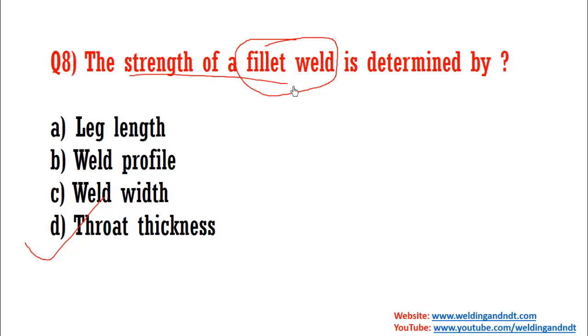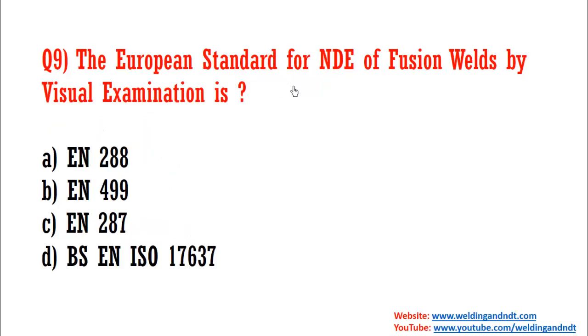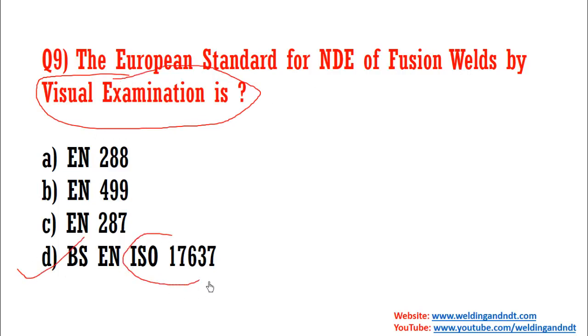More the throat thickness, more will be the strength. Now question number 9. The European standard for NDF fusion welds by visual examination. So visual examination standard is BS EN ISO 17637. So this is the standard for visual inspection.